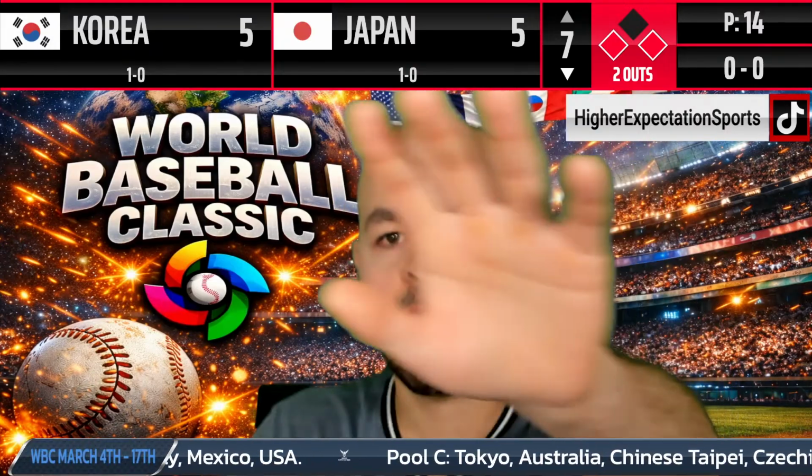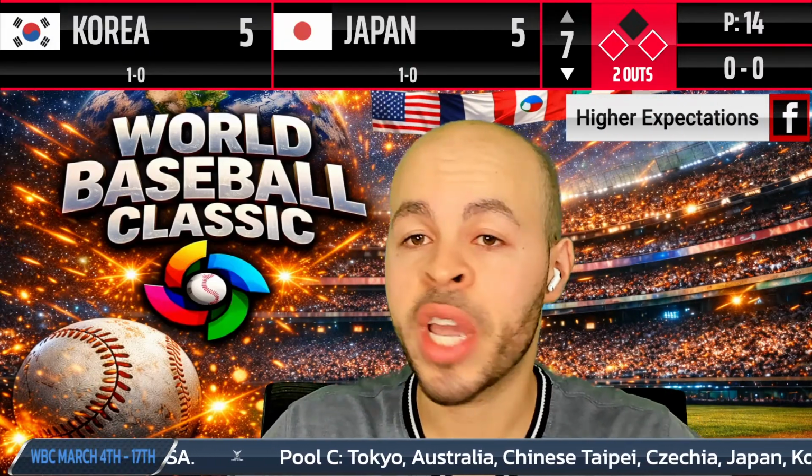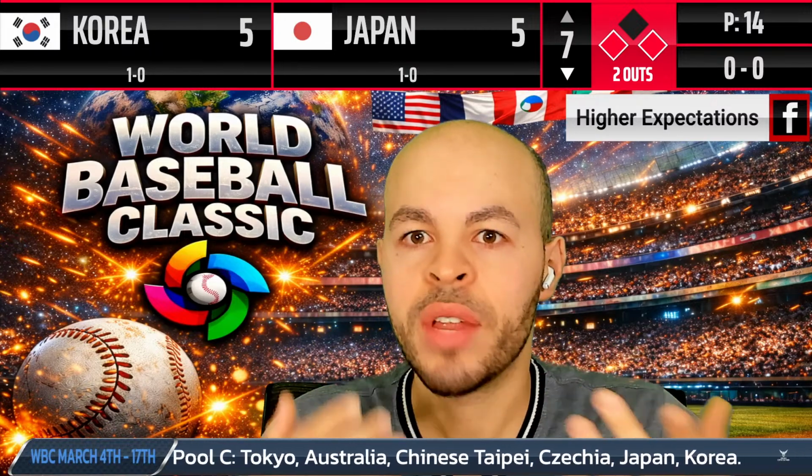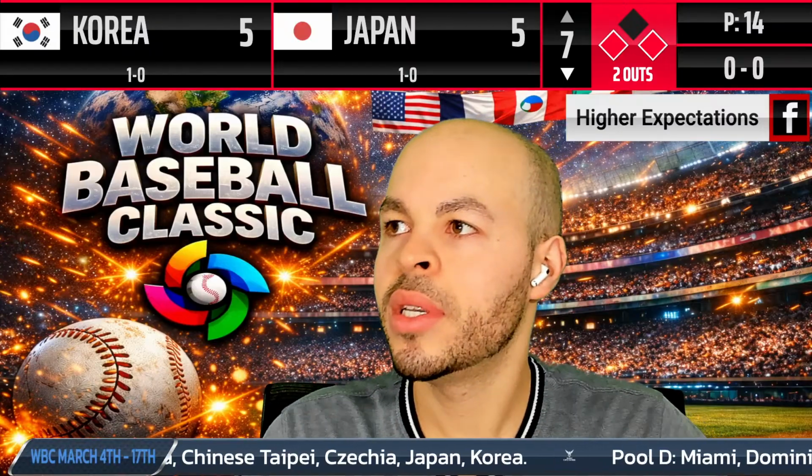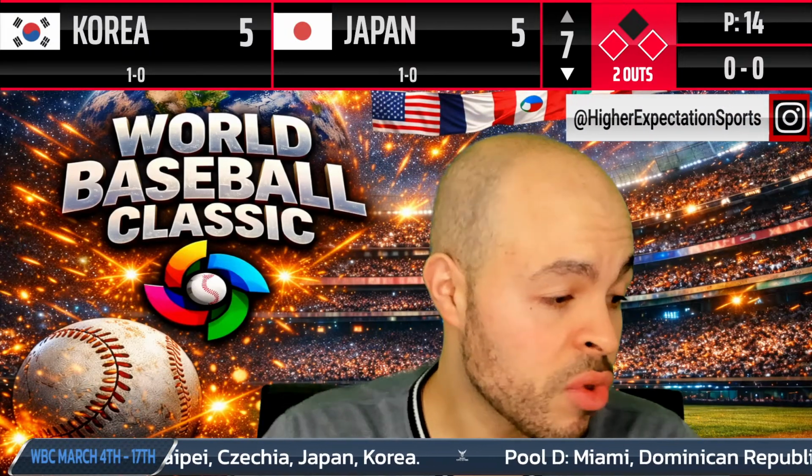Let me fix this up with my camera. I need to get a new camera because it keeps losing focus, and I'm right in front. It's not like I'm moving far away, close by. It's just losing focus.